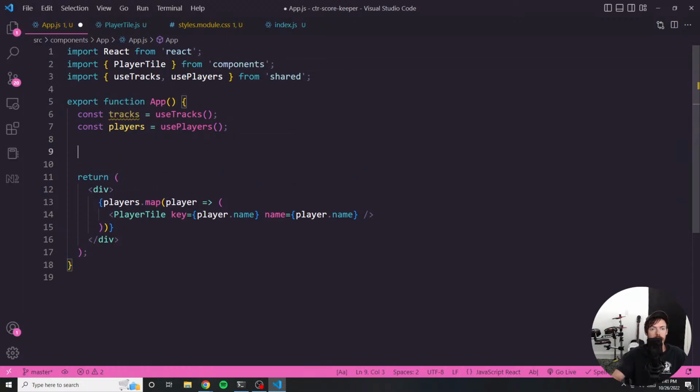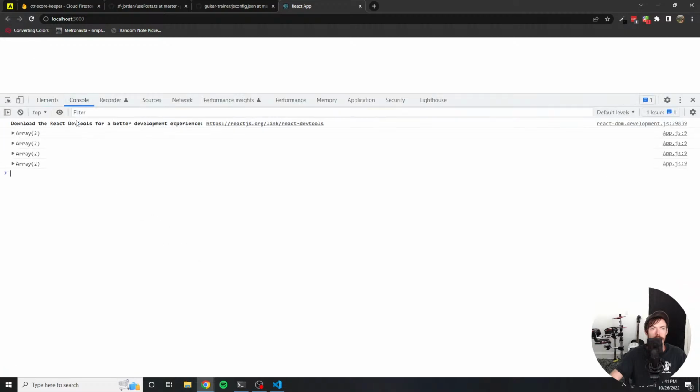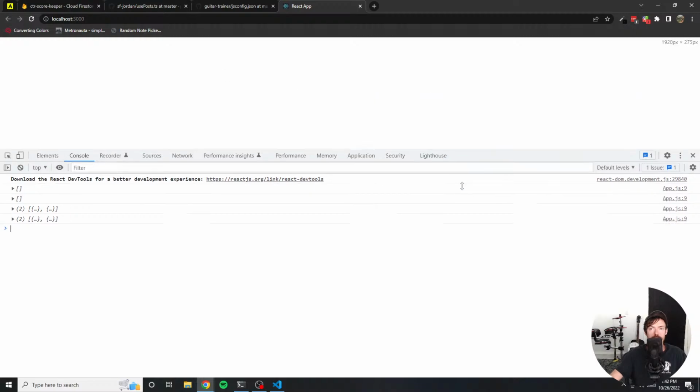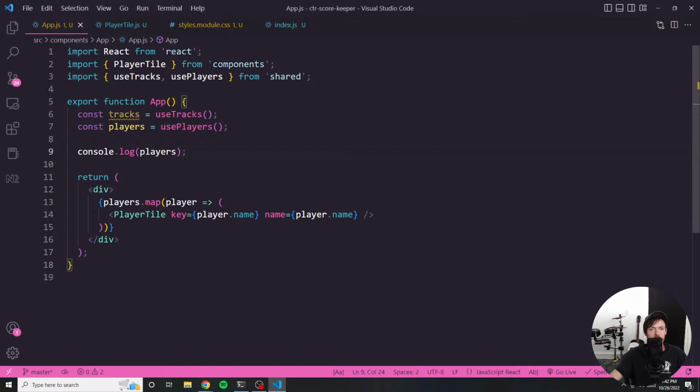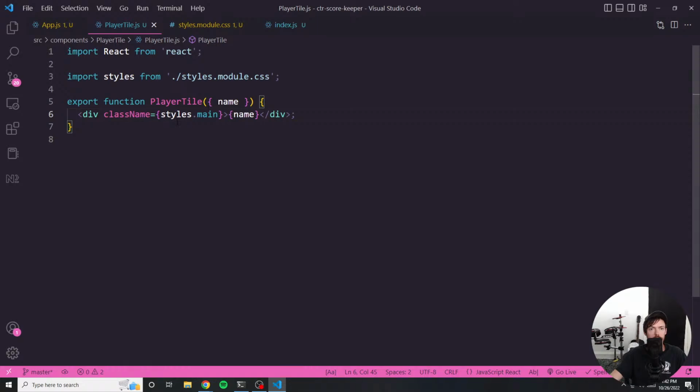So console.log, let's make sure again that players is still being retrieved from the database as expected. Yep, it's an array of 2 items with a name and an ID. If I refresh, I'm not seeing the player tile. Why might that be? So we're looping through the players, and for each player, so are we rendering?